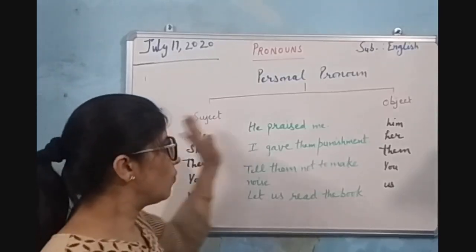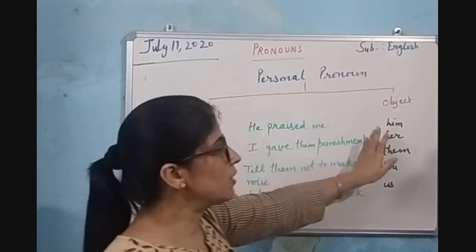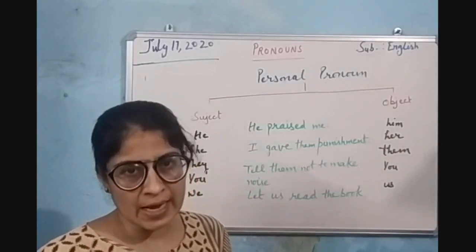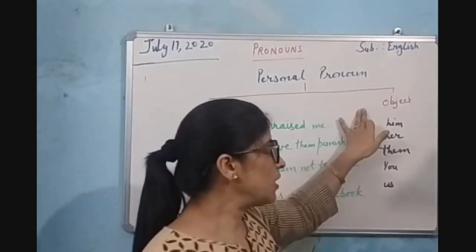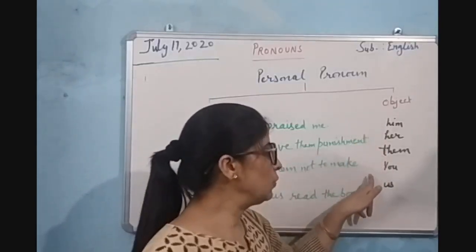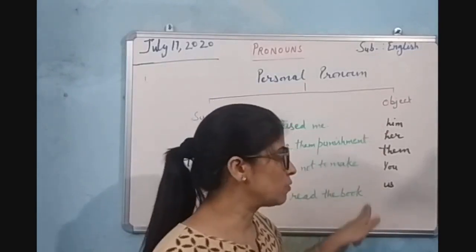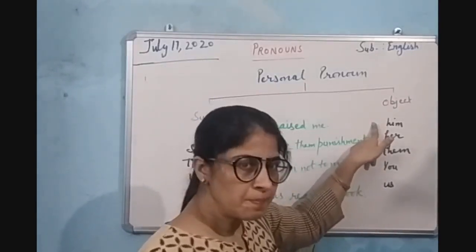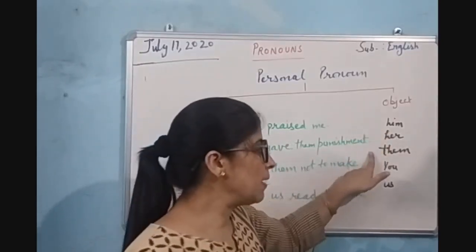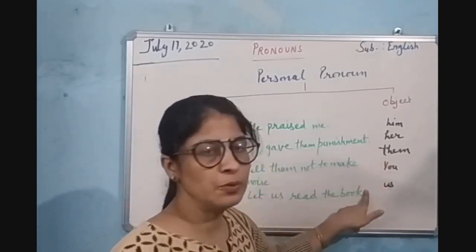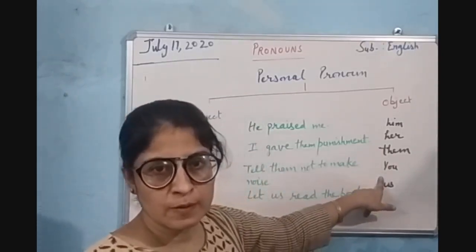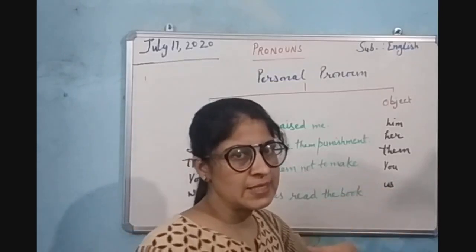Okay, now what are the object pronouns? Object means the receiver of the action, the one who takes that action, on whom the effect of that action takes place. Object pronouns are him, her, them, you, us. Him is used for male, singular. Her is used for female, singular. Them, you, us are plural object pronouns. You can be used as both singular and plural pronoun as we discussed earlier.